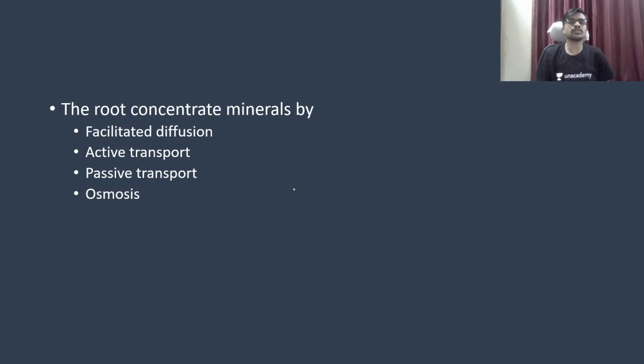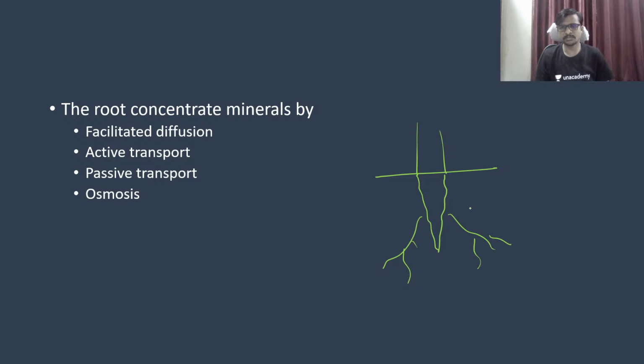The root concentrates minerals by, okay, so for example, this is a root. Okay, this is plant, so not going to complete the diagram. And this is, for example, the roots. So for example, a root wants to absorb the water. So to absorb the water, it is necessary to make the concentration gradient here. So it makes more amount of solute inside the root as compared to the outside.